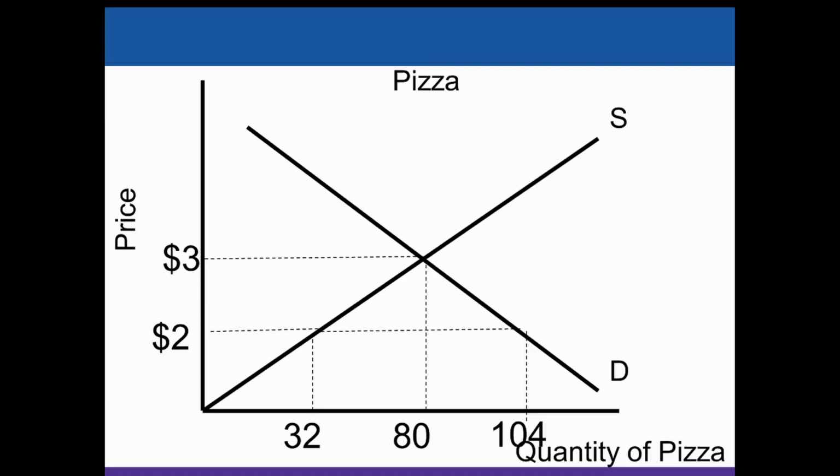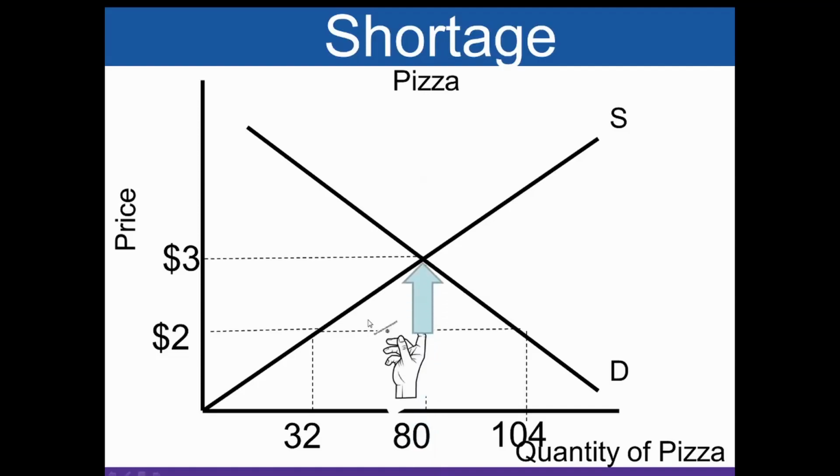Okay, so what happens is we have 104 people waiting online here, right? But we only have 32 slices. So 104 minus 32 is the shortage we have because we charge $2. So anytime the price is below 3, below the equilibrium price, you end up with a shortage. How is a shortage fixed? Well, the invisible hand jumps in again, pushes prices back to equilibrium. All right, so what you need to understand is anytime the price is not at equilibrium, whether it's below or above, the invisible hand will push it back to equilibrium.